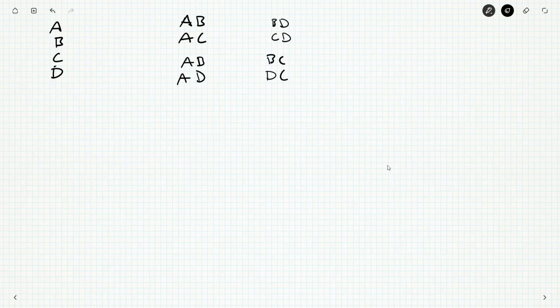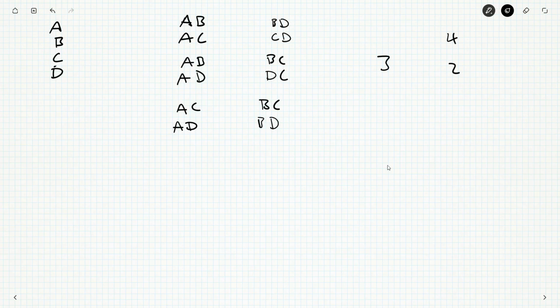And each team plays a total of 2 games against different teams. So we could have AB and AC, and those are the 2 games for A. Now B needs another game. D has no games, so I might do BD and CD. And now B has its 2 games, C has its 2 games. Or I suppose I could have AB, AD, and then BC, DC. And these are different things because A is being paired up with different teams. So I think 3 schedules if I've got 4 teams and I'm pairing them up by 2s.